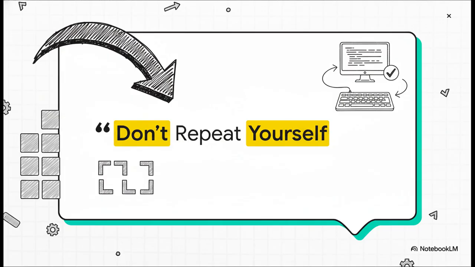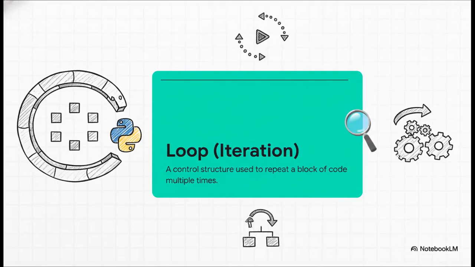Well, this is exactly why the programming world came up with a golden rule, a core philosophy you'll hear everywhere: Don't repeat yourself. We just call it the DRY principle. The whole point is to write code that's efficient and easy to manage, and copying and pasting code is, well, the opposite of that. So how do we actually do that? How do we stay DRY?